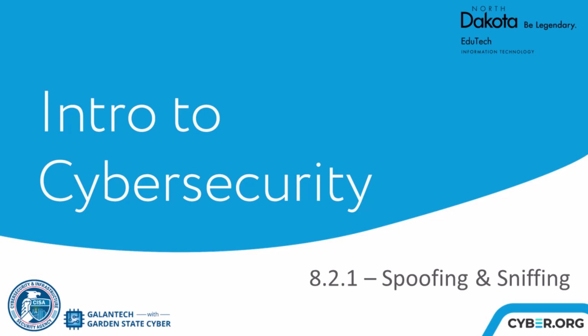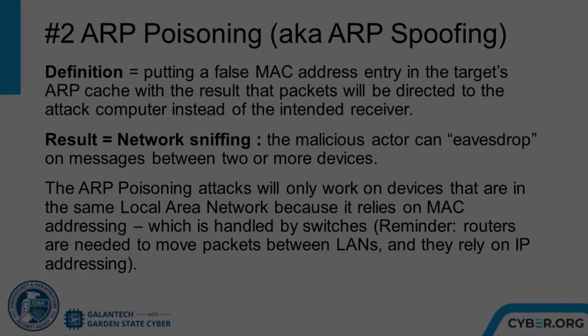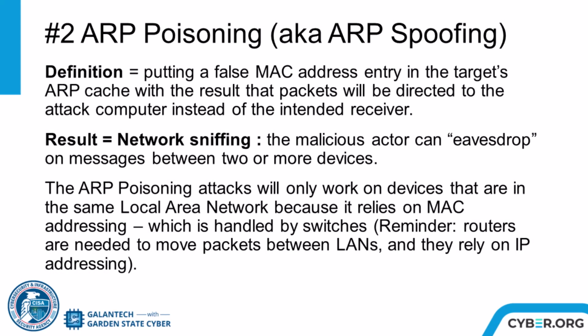8.2.1 Spoofing and Sniffing Part 2. Eavesdropping on a network used to be really easy. All you had to do was plug into a hub and you were good to go, because hubs forward all messages to all connected devices. Now that we use switches, it is a bit harder to sniff a network because switches will only forward messages to the MAC address of the intended receiver.